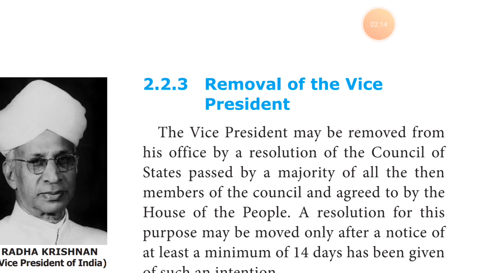Just as the president is removed from his office, similarly the vice president can also be removed. But before removal of the vice president, we must bring the resolution to the Council of States, with the support of the Lok Sabha.